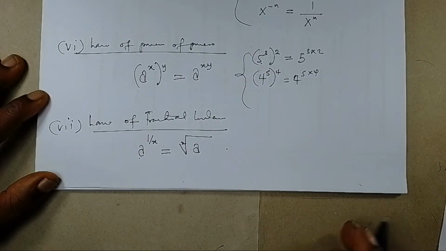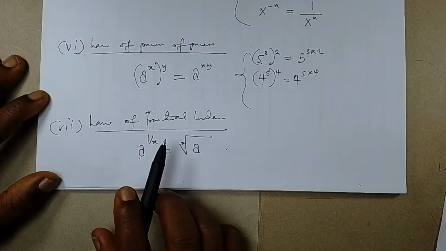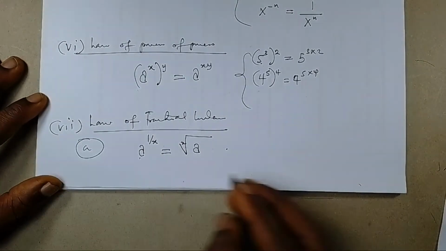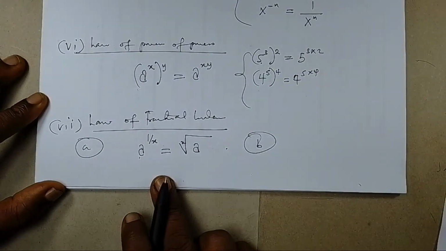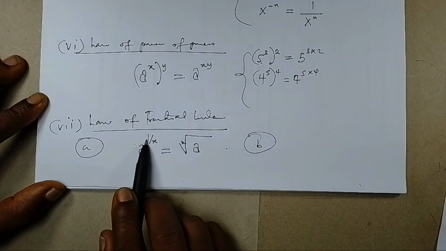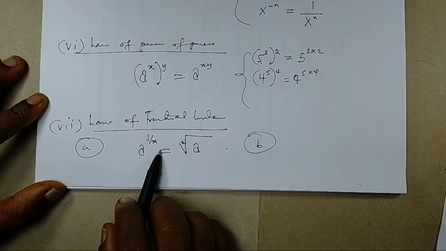Now this law of fractional index can take two forms. So I'm going to call it 7a and 7b. Now 7a, if you look at 7a, you will notice that the law says that a raised to power 1 over x, the fraction here 1 over x, has a numerator 1 and a denominator x.